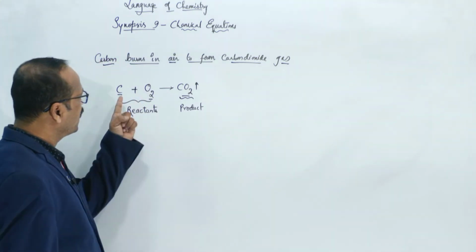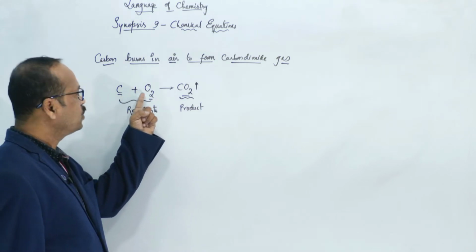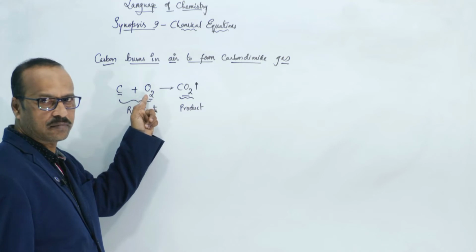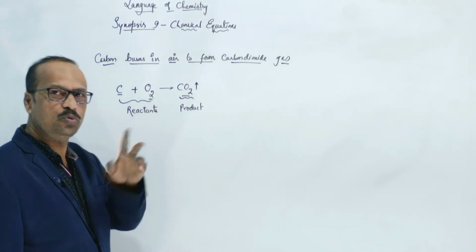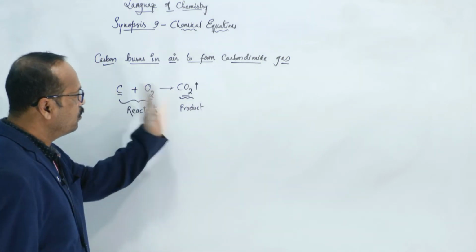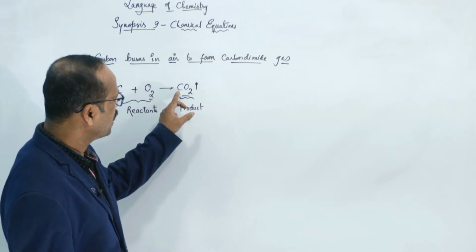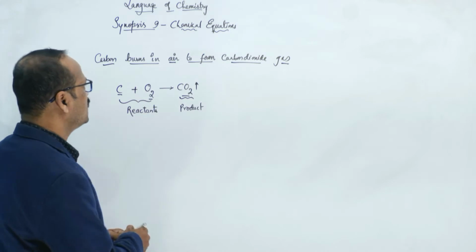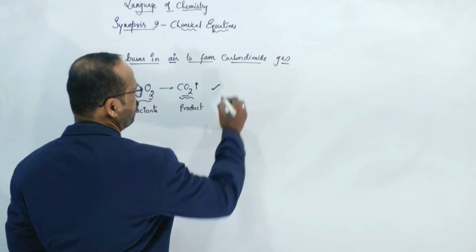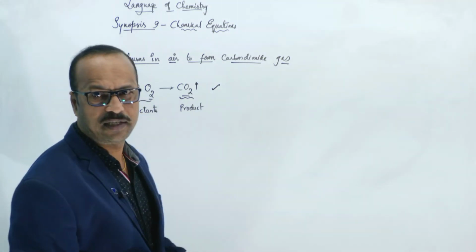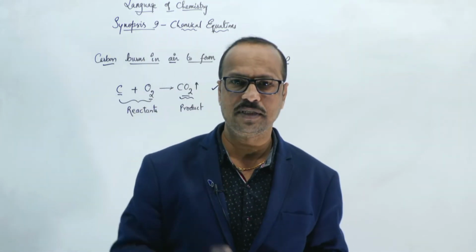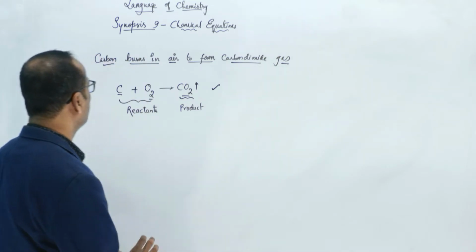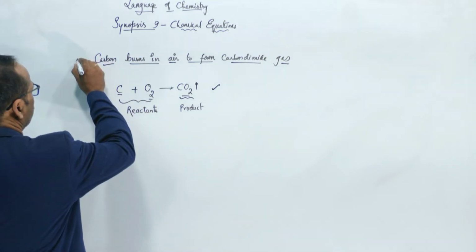Now, here I have taken one carbon and two oxygens in the reactants. One carbon, two oxygens. O2 means two oxygens. Now, on the product side, you see one carbon, two oxygens in carbon dioxide. So this is absolutely right now. It's perfectly correct, 100% correct. Now we go to some other reaction.